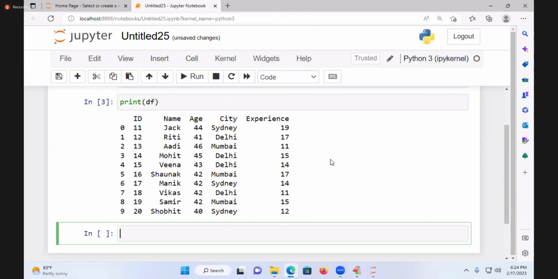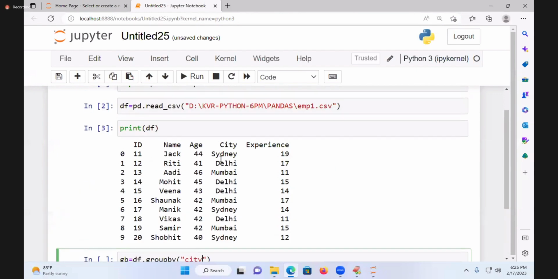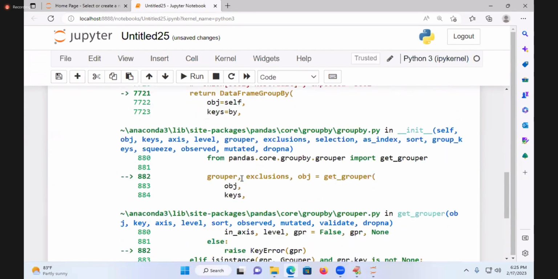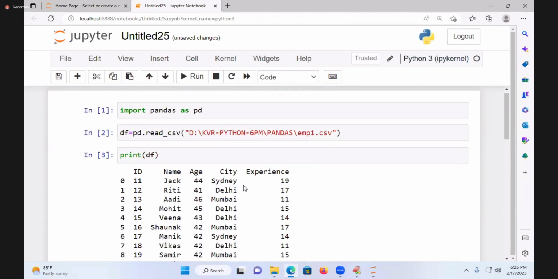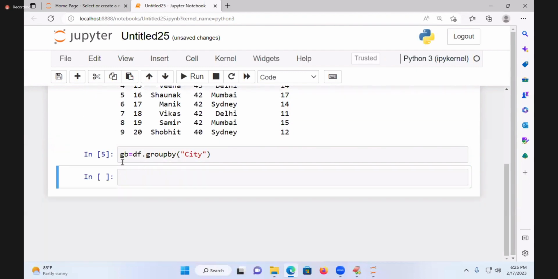Now I want to go for group by. How am I going to do this group by? You see, something like gb is equal to df.groupby. There is a function called groupby. I will give the column name. What is the column name? City. I want to take a city-based group by. So here an error is coming. City, capital C, capital C, capital C, no? Capital C. Okay. Now what does gb contain?